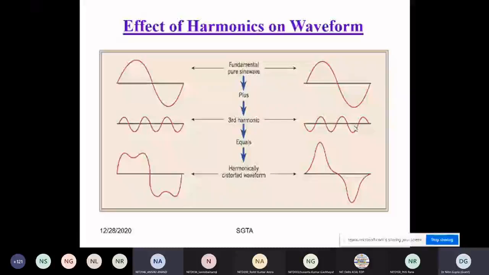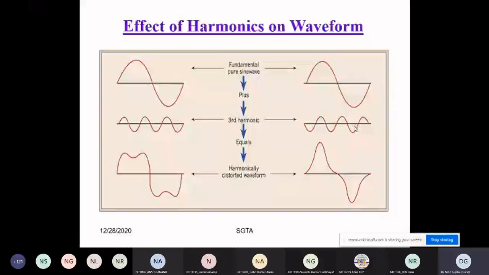So now Professor Anand, you can see here also the fundamental and third harmonic, and you can see the resultant. Here we can see the zero crossing. The zero crossing of the first waveform and the last waveform are the same. So it will not affect your power factor.